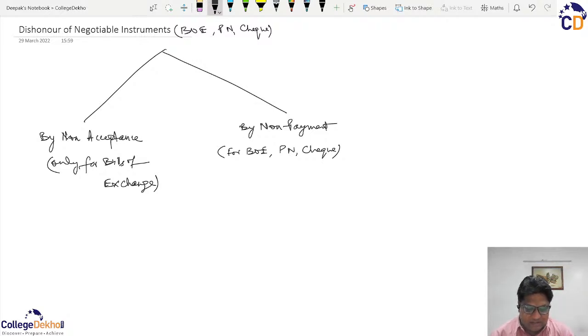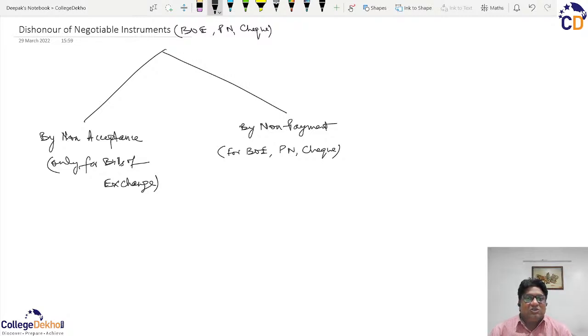So we always say that if the promissory note or the bill of exchange or check is not paid, the payment is declined on such instruments, then such instruments are deemed to be dishonored by non-payment, because they were deemed to be paid and they are not being paid.